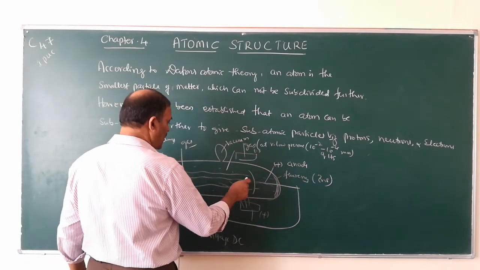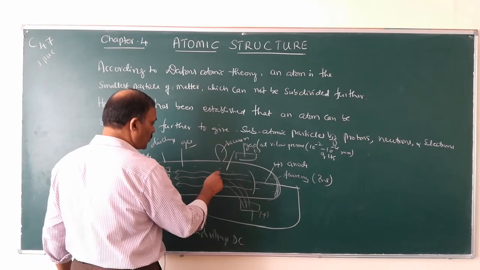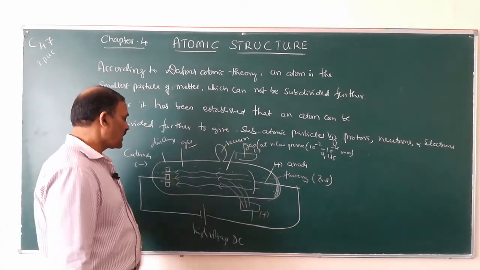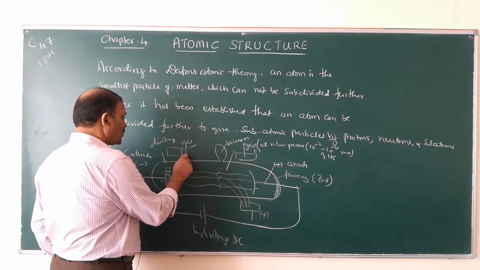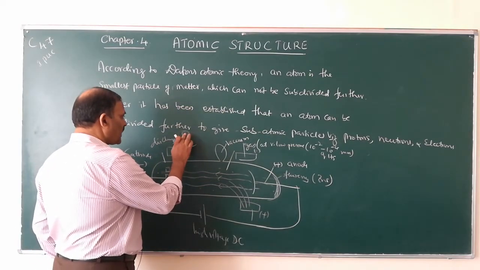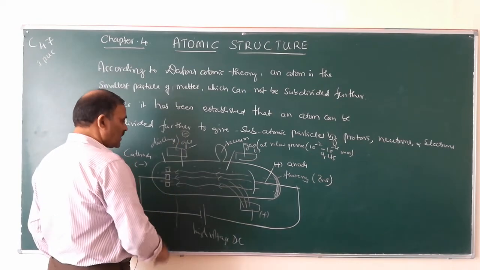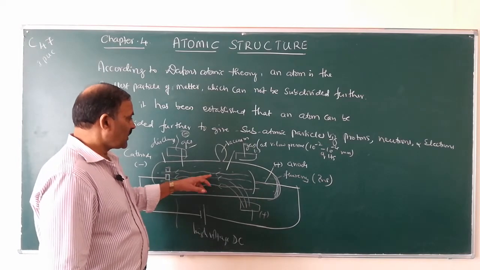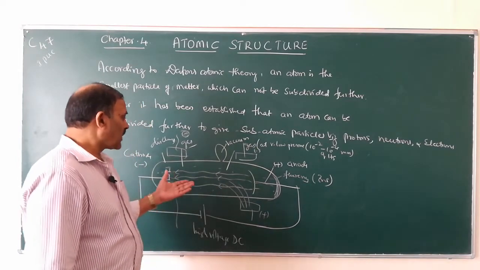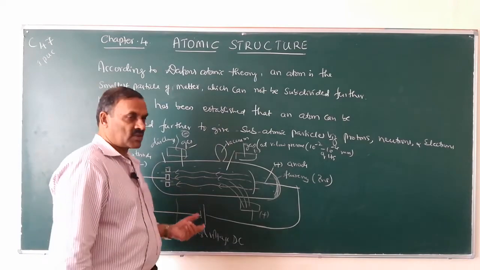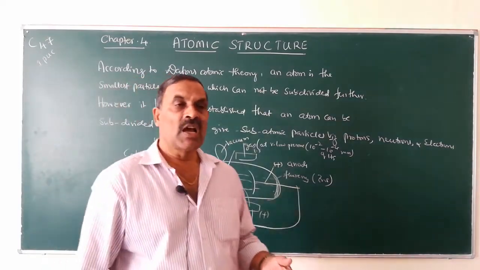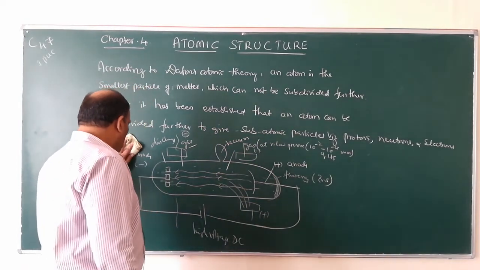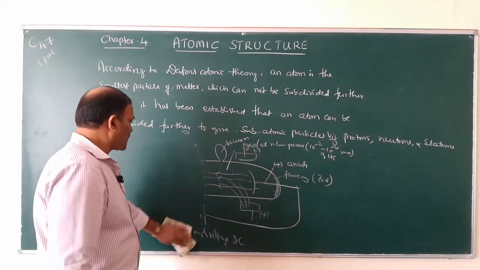Now the rays will enter from anode towards cathode, and these rays are bent towards the negatively charged plate. When this gas is hydrogen gas, the particles present in anode rays are called protons. So this is how electrons and protons are detected, and ultimately there is a third particle which is called neutron.